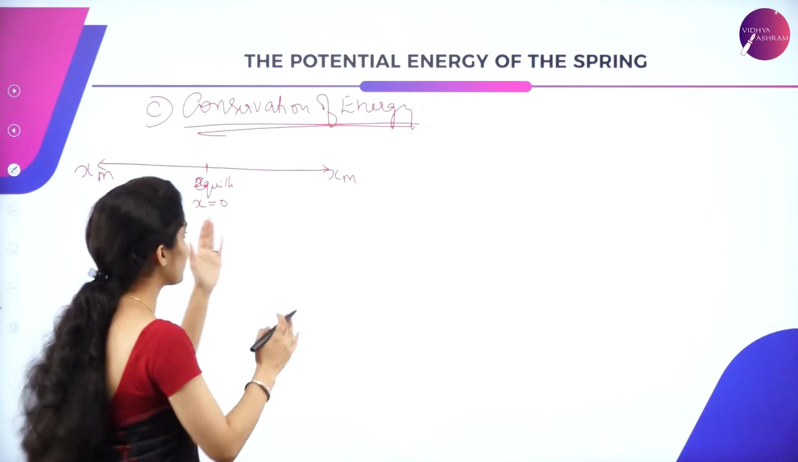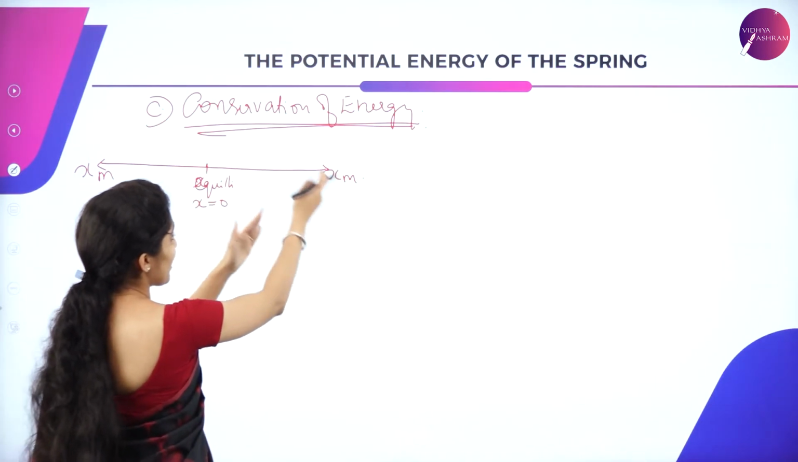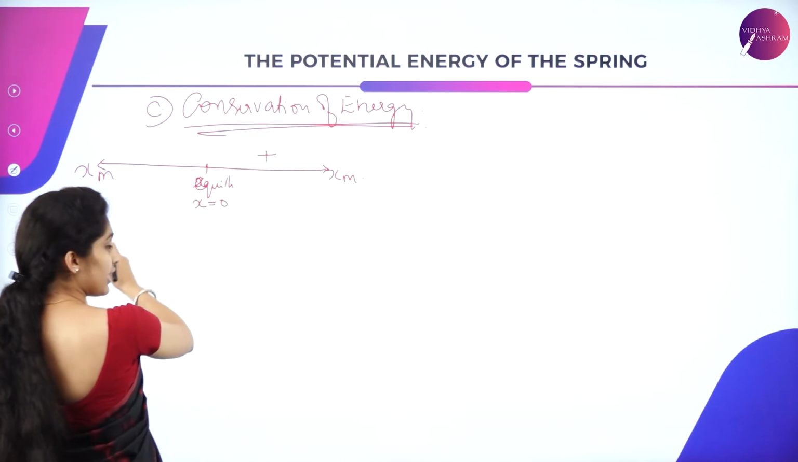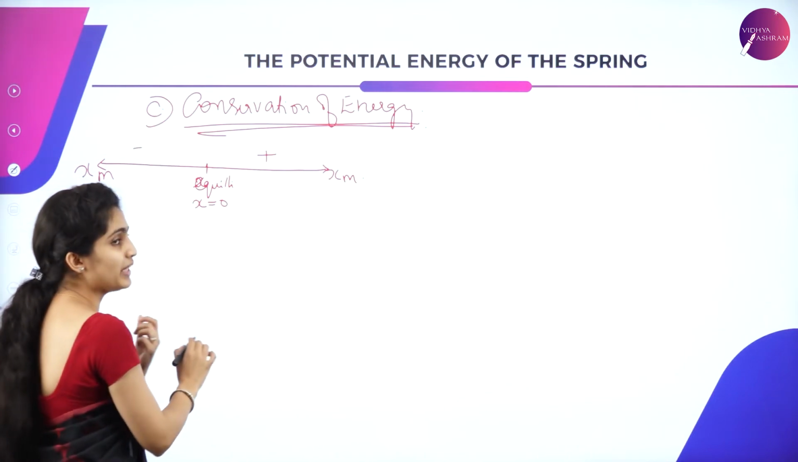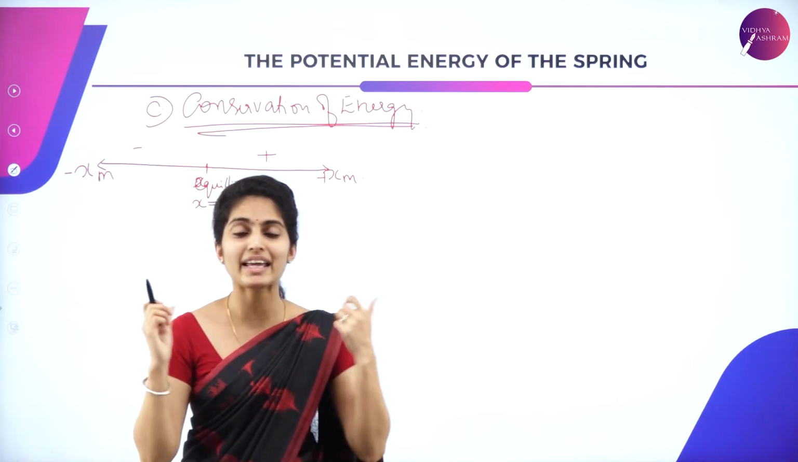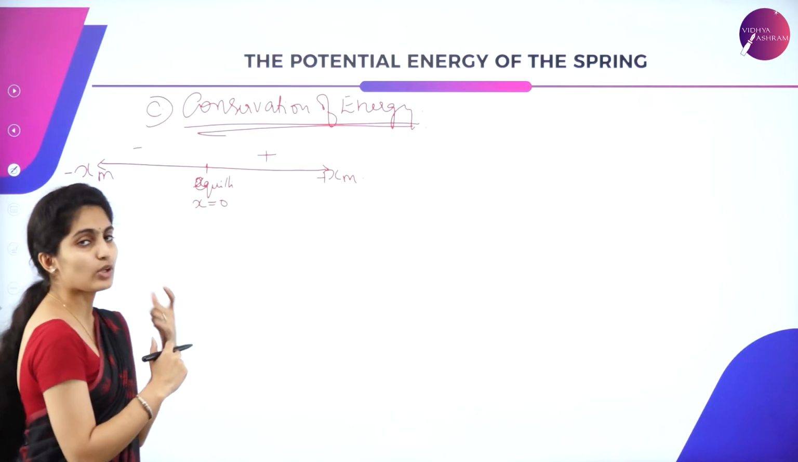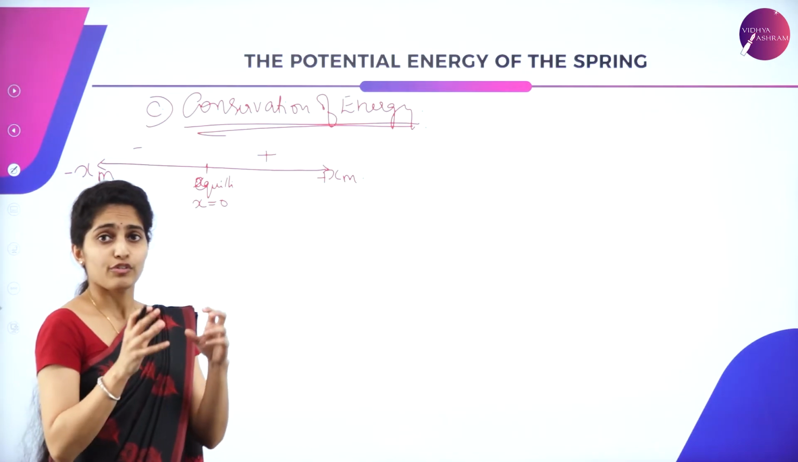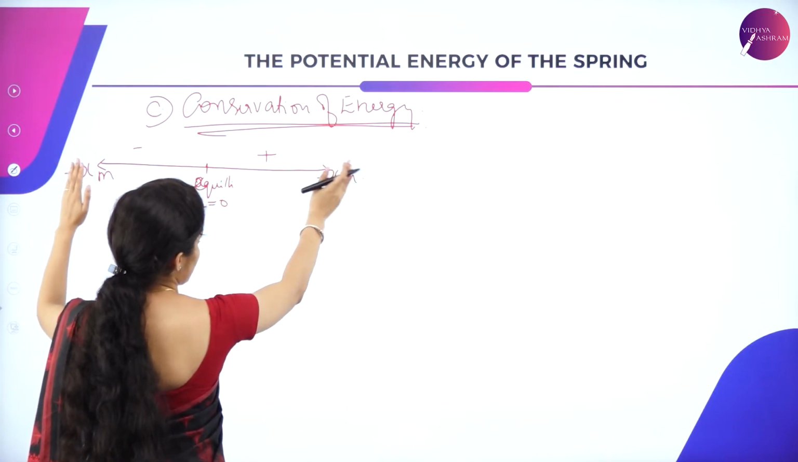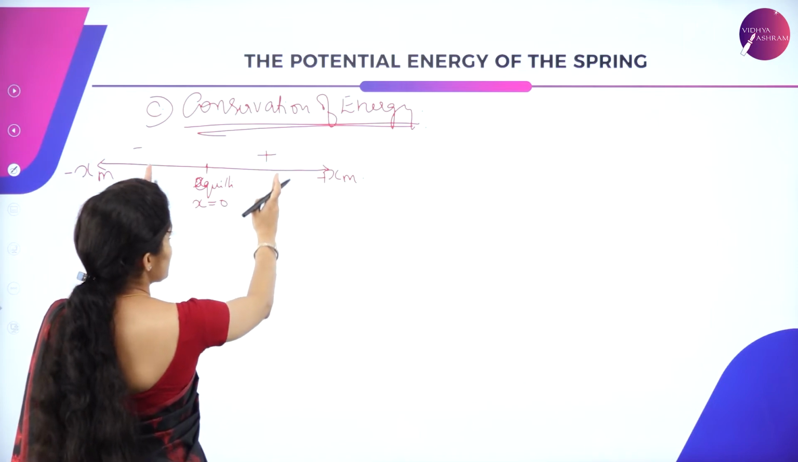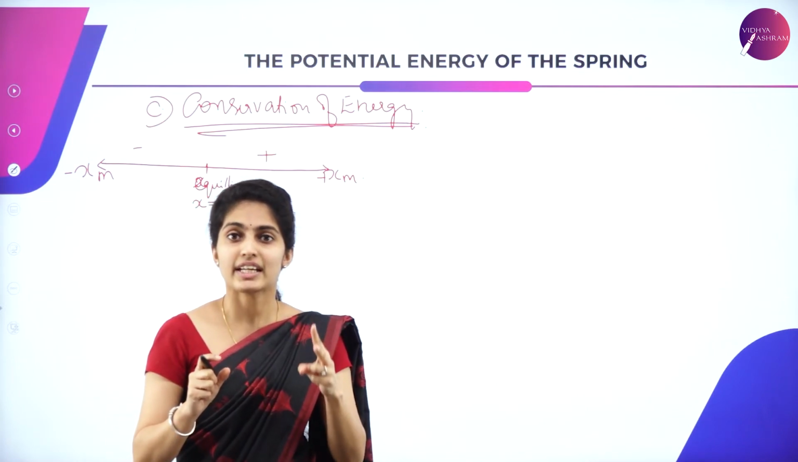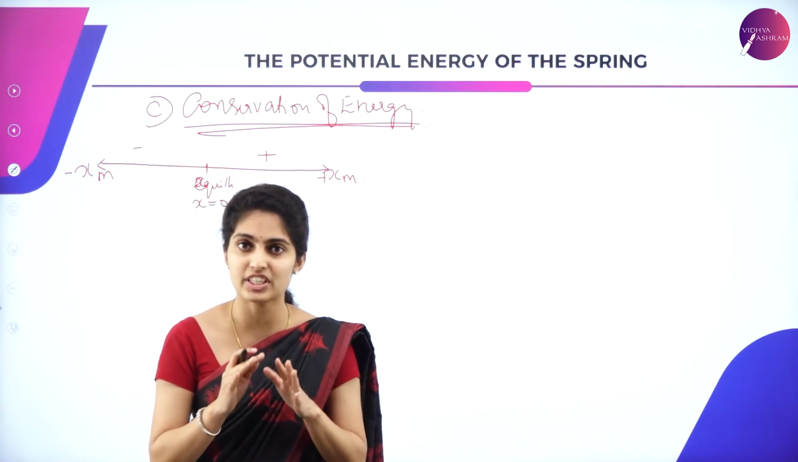So in a number line, what do we consider? Anything towards our right hand side from 0 is considered to be positive, and any numbers towards our left hand side from 0 is considered to be negative. So it will be plus xm and minus xm. These are considered to be my extreme points, out of which this is the equilibrium position. So now we have two positions, out of which these two are extreme positions, and here we have our intermediate position between extreme and equilibrium position.